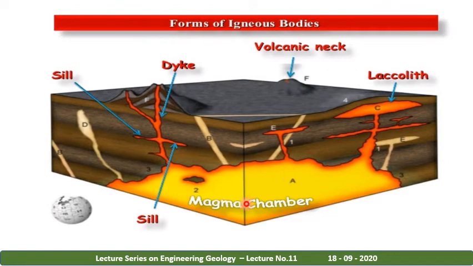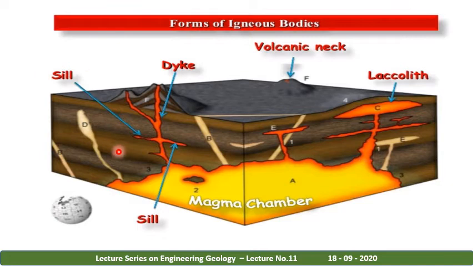Here you can see this is a magma chamber. When the magma starts traveling vertically, perpendicular to the layers, it is called discordant. When it travels horizontally, it is called concordant. Concordant means which lies between two layers. Discordant means which cuts the rocks.